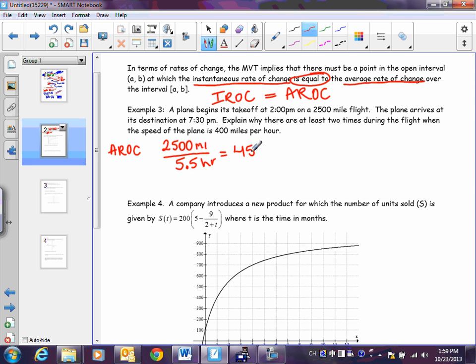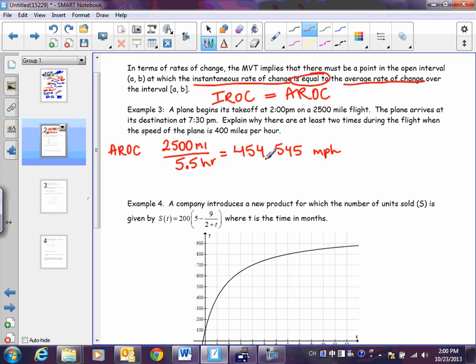And so, let's see how well I remember this. Anybody with a calculator want to back me up? Okay. All right, so this is our average speed.